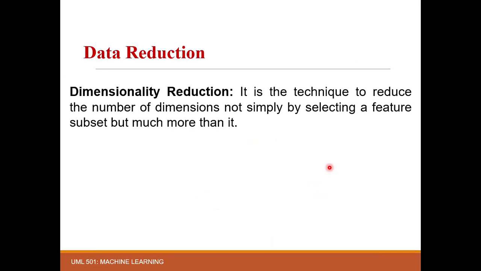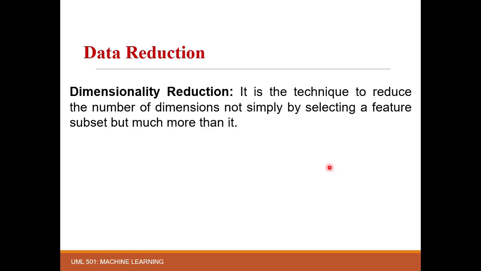Next one is dimensionality reduction. In this technique, the number of dimensions in a dataset is decreased, not simply by selecting an optimal feature set, but much more than that. Here we do not select a subset or the optimal set from the feature set, but we reduce dimensions using some mathematical formulations.